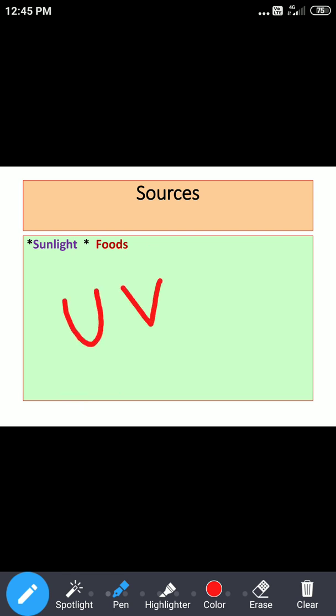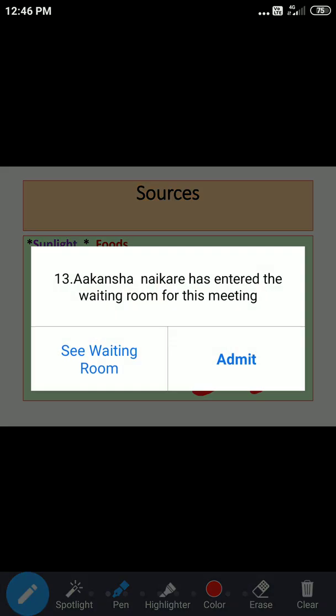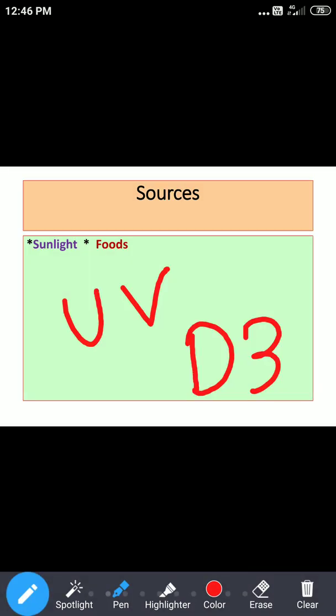Now, when this 7-dehydrocholesterol gets exposed to sunlight, to be specific ultraviolet rays in sunlight, these are UV rays in the sunlight, it gets converted into D3. D3 is what? Cholecalciferol. Okay, so for synthesis, just don't mention the term sunlight. You please mention its precursor, that is 7-dehydrocholesterol. With the help of UV rays, it gets converted into vitamin D3. Okay.